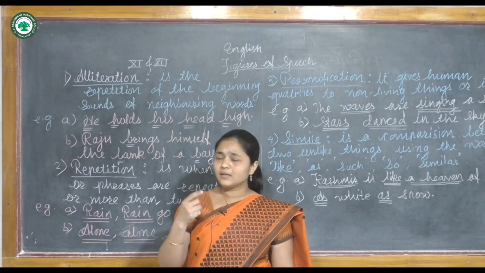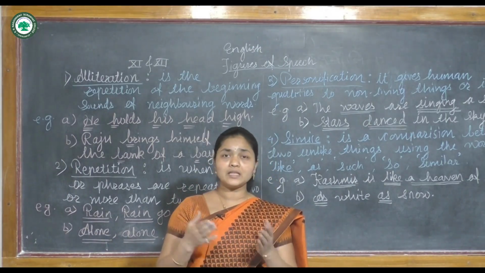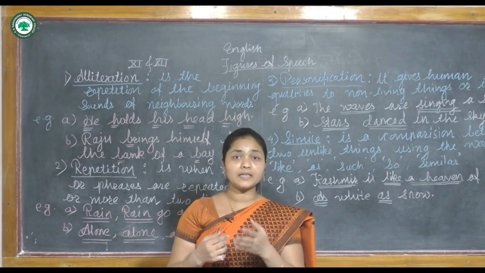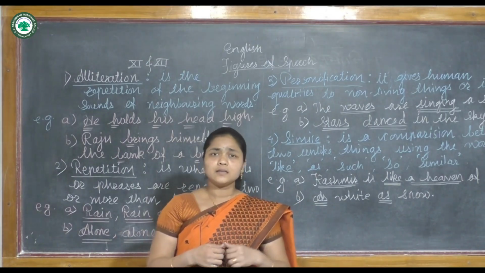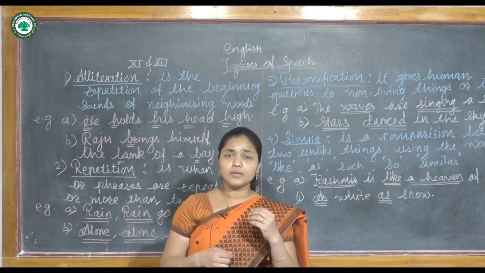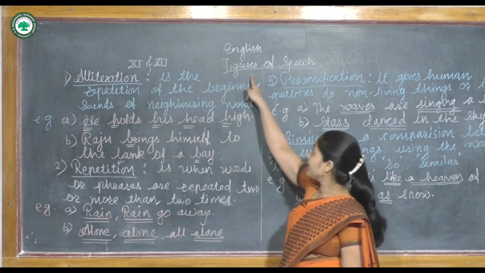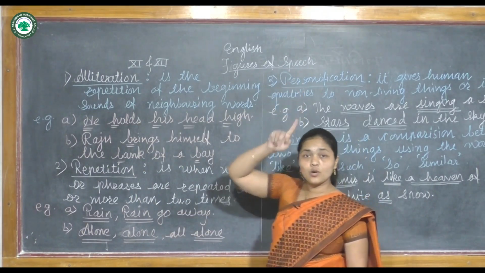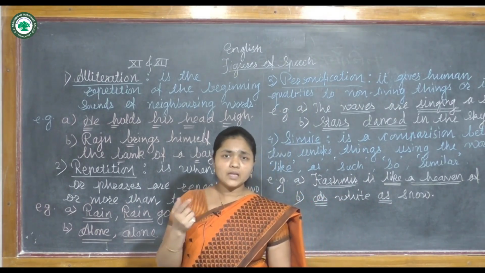For example, take rhyming words. We can call it a literary device, or a poetic device. Then the rhyming scheme also is a poetic device. Next to it, figures of speech are also one of the tools or devices of poetry.